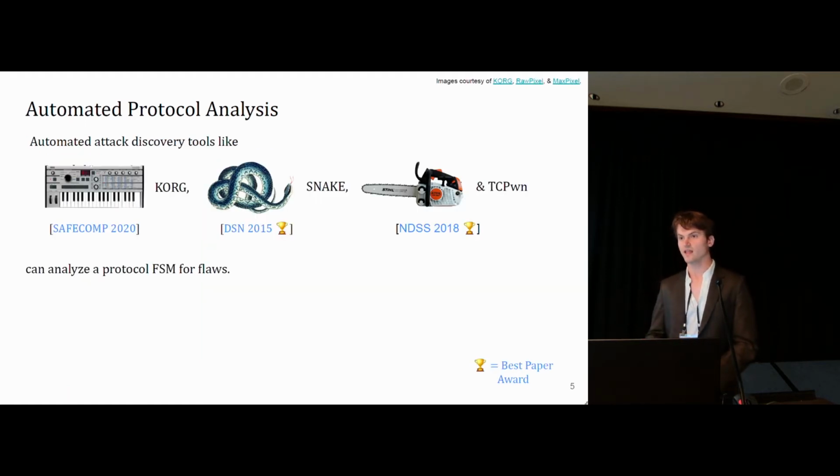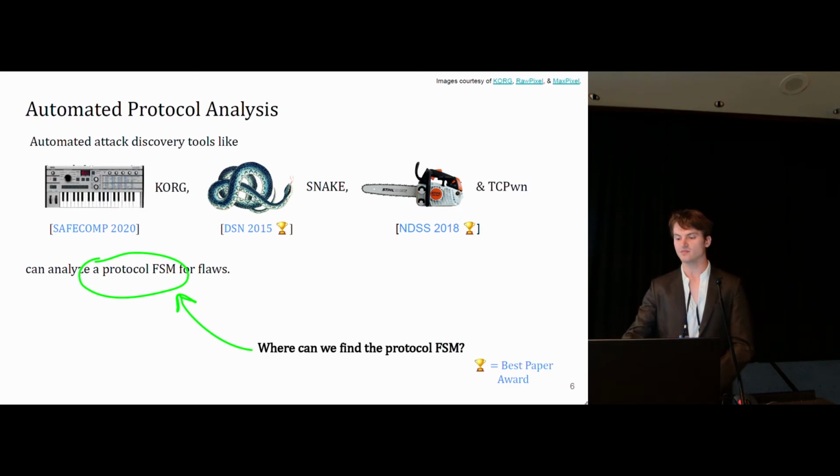In my lab, also Ben's lab at Northeastern under Cristina Nita-Rotaru, we specialize in building automated attack discovery tools. What we do as a group is build tools which usually take a finite state machine model as an input, and they're guided by that model to find an attack against a protocol. Perhaps using formal methods such as Korg, which is a tool I'll be using today and which I authored and presented at SafeComp in 2020, or maybe not using formal methods, like Snake or TC-Pwn, which were done by a previous member of our lab, Samuel Giro, and which won Best Paper Awards. But such tools require a protocol finite state machine in order to guide the search for an attack. So the question becomes, where can we find one of these state machines? And that's something we'll be working on in this presentation.